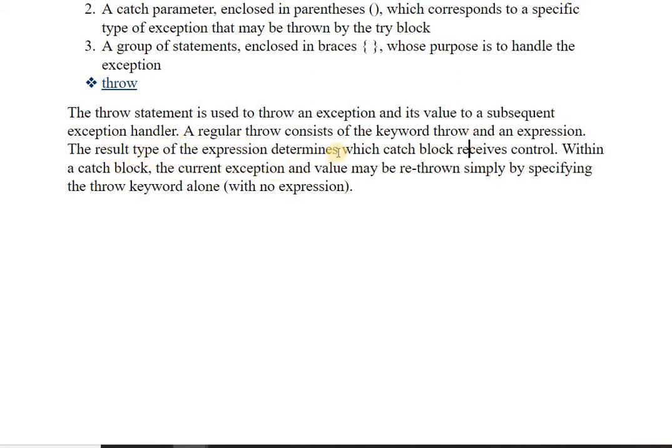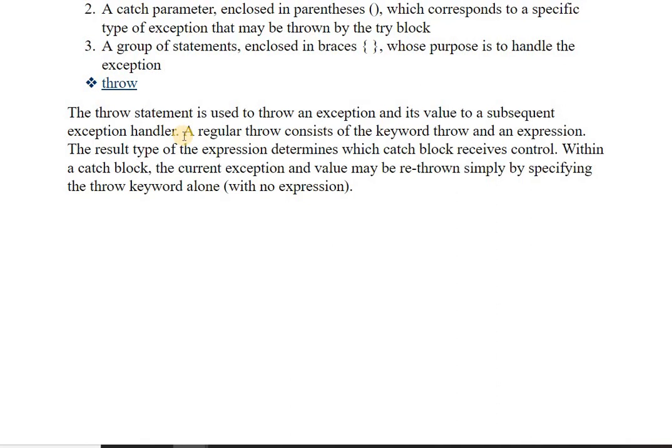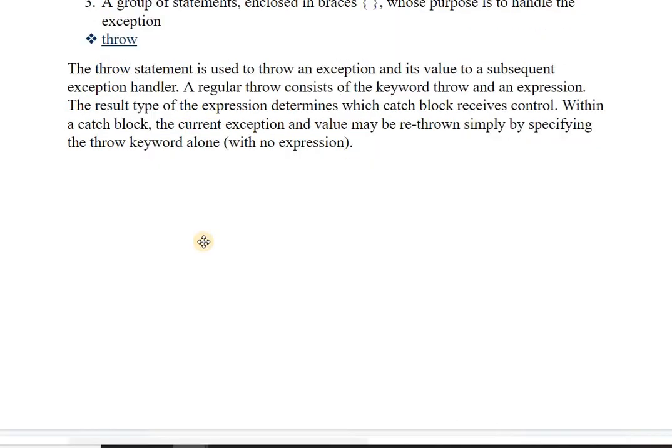The result type of the expression determines which catch block receives control. Within a catch block, the current exception and value may be rethrown simply by specifying the throw keyword alone. So any catch block can in turn throw an exception. Usually the throw statement is written inside the try block, but a catch block can again have a throw statement, which is known as rethrowing an exception.